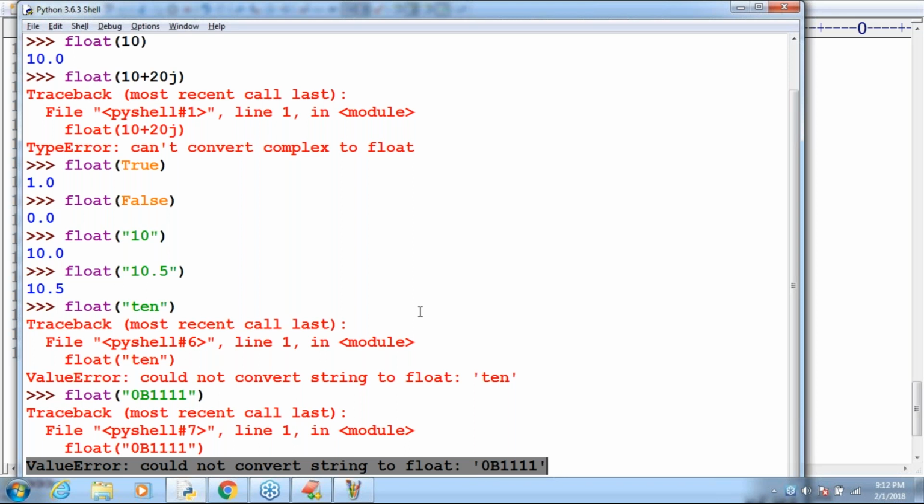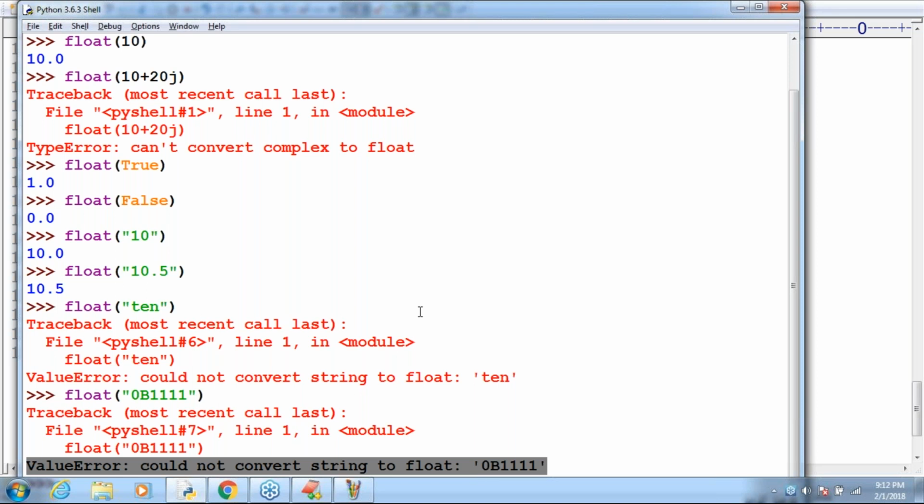Now I have one small doubt. Is it possible to convert int to float? Yes. Boolean to float? Yes. String to float? Yes. Complex to float? No. We can convert any type to float except which type? We can convert any type to float except complex. Remember that.